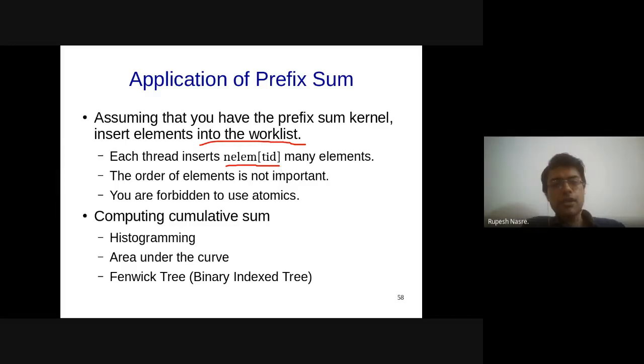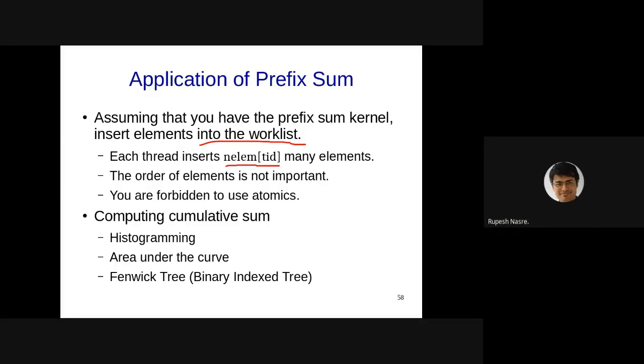Yeah, so different threads want to insert their elements into the work list, right? One of the ways in which we did that is that you just do atomic increment, go on inserting different elements. So the elements of the same thread might get inserted at arbitrary locations depending upon when you get that atomic increment chance. Another way is that I do an atomic add for the number of elements that I have, and that will give me a chunk, and then I go on inserting these elements in parallel.